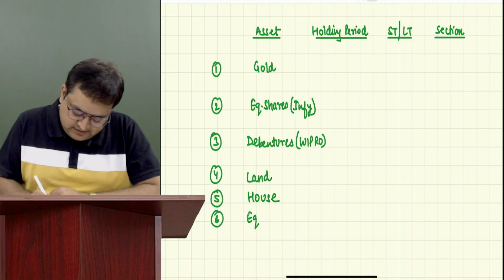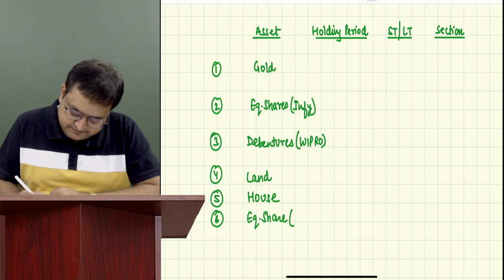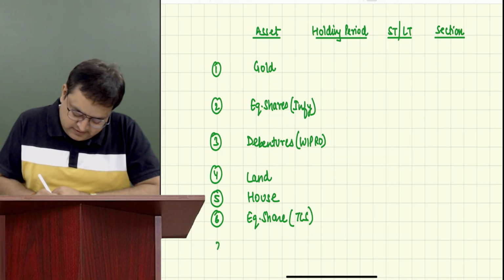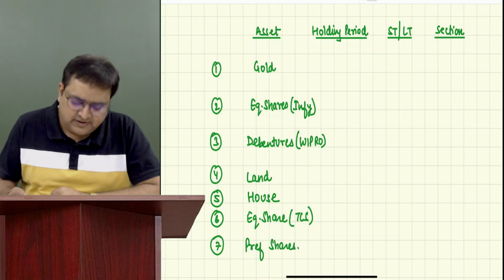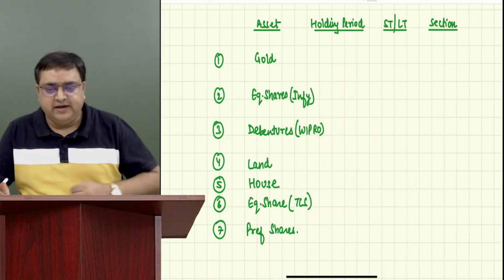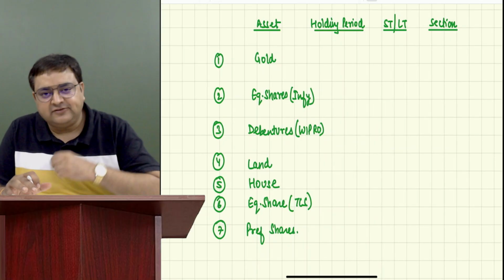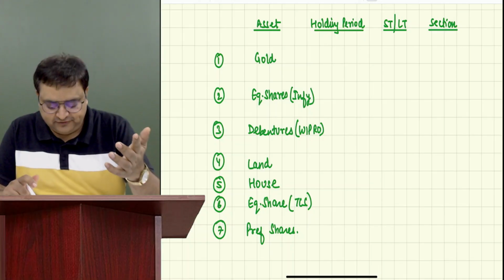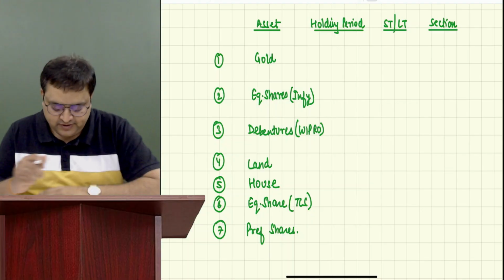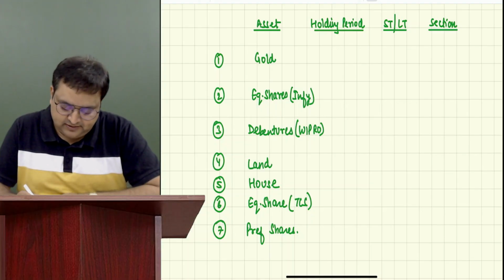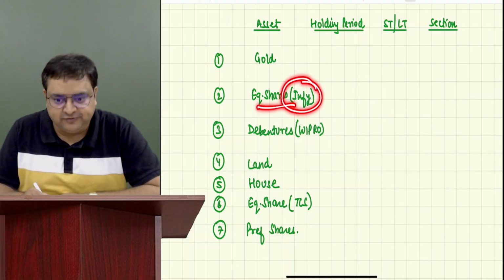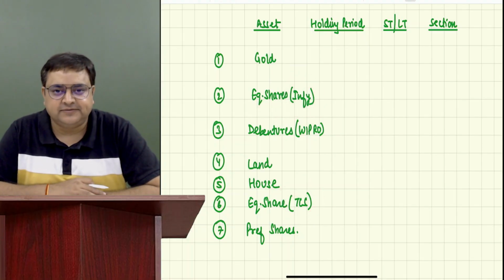Sixth, equity shares, let's say TCS. Seventh, preference shares, any company. Let's say Lakshay has these assets. He has gold, equity shares, debentures, land, house, equity shares, and preference shares. Why two equity shares? He has some shares of Infosys, and some shares of TCS.